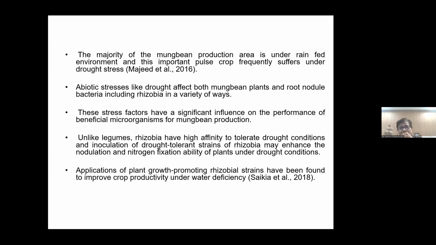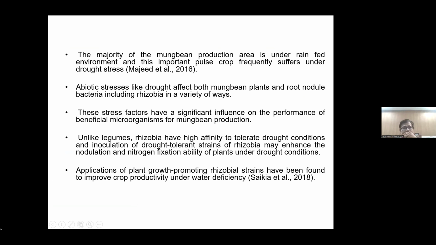But if the frequency of rainfall is reduced day to day, the mung bean crop suffers havoc from drought stress. Mung bean productivity, either vegetative or reproductive yield, our concern is protein content or the number of pods, right? So it is drastically reduced.